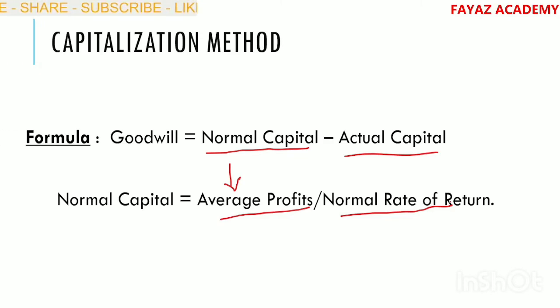Normal rate of return. Average profits divided by normal rate of return, we arrive at normal capital. But actual capital is the capital employed by the firm. This is the actual capital. But normal capital is equal to average profits divided by normal rate of return. We have to compute it, and we have to deduct actual capital from it to arrive at the value of goodwill. This is the formula for goodwill under the capitalization method.